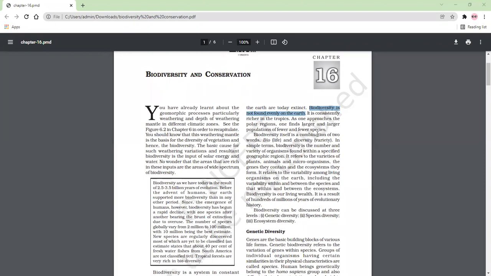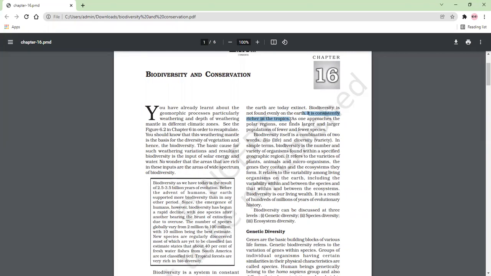So it is consistently richer in the tropics. Why is it consistently richer in the tropics? Because tropics are receiving higher solar radiation and higher precipitation.